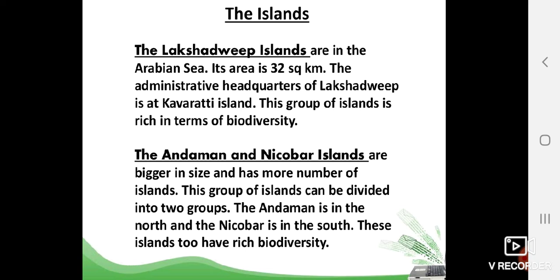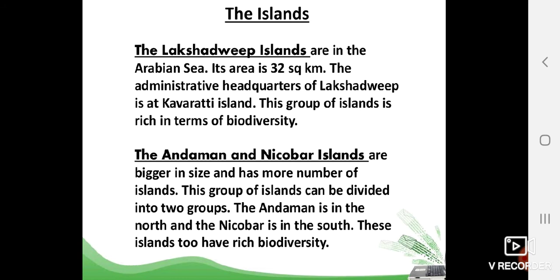Now this Lakshadweep was earlier known by three names: Laccadive, Minicoy and Amindivi. This island group is composed of coral islands. In 1973 the name of these islands was changed into Lakshadweep. Lakshadweep lies close to the Malabar coast of Kerala. This is a group of coral islands, known earlier by three names: Laccadive, Amindivi and Minicoy, and now known as Lakshadweep.